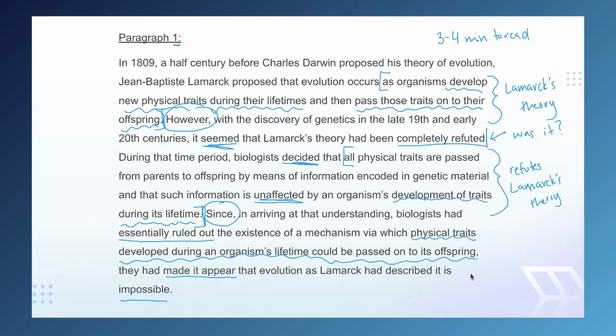Now, paragraph summaries are a really good way, one, to check in with yourself and make sure you're actually processing the stuff you're reading, and two, to provide yourself a reference for questions later on. So I'm going to write down for my summary: Lamarck's theory seemed wrong, with emphasis on the seemed. All right, that's paragraph one.